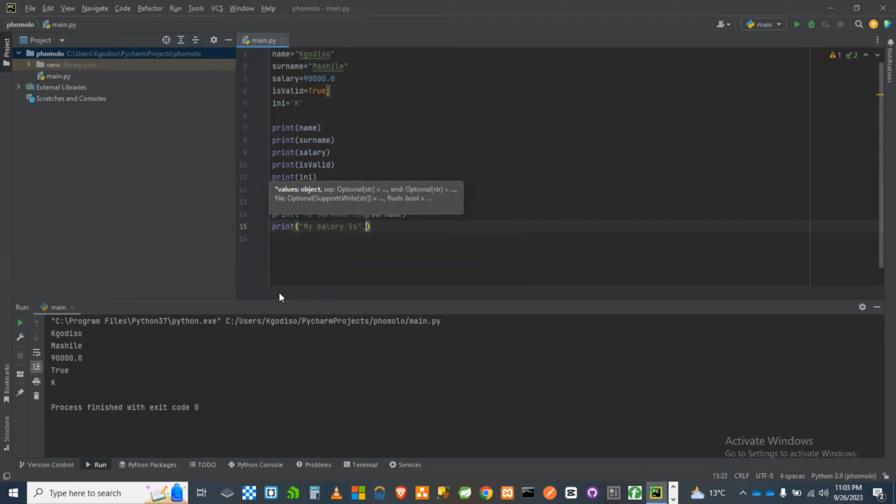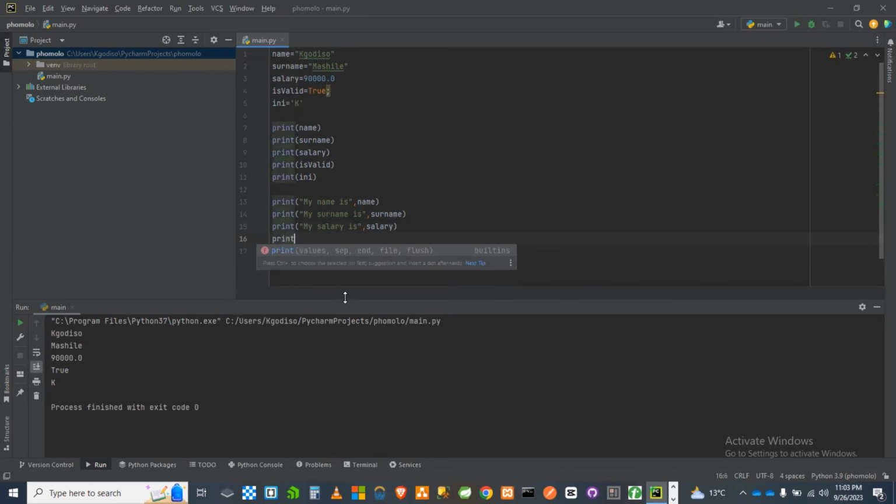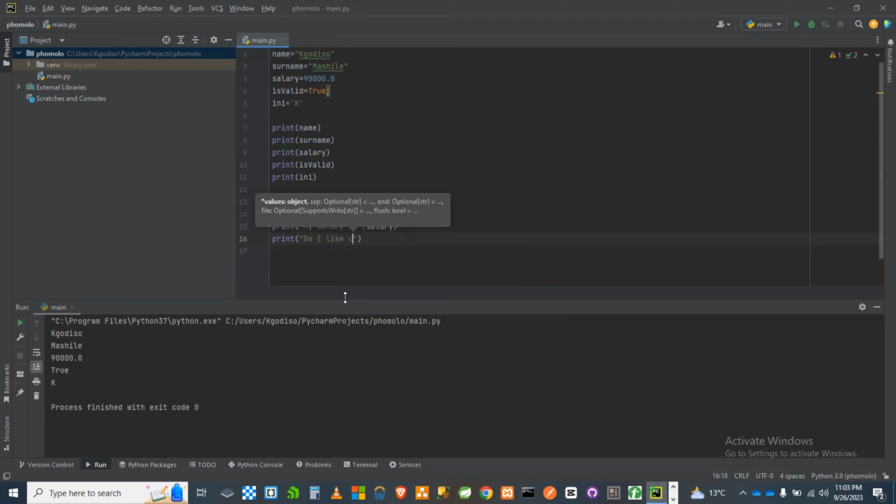Okay, let's not put in a space because the comma itself, whenever you use the comma, it's going to space for itself. So there's no need for you to put a space just before the last double quotation that you're supposed to have here. So here you can have salary, and then print, do I like chocolate?